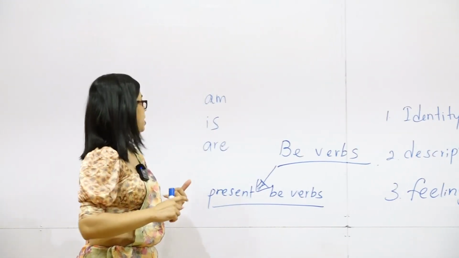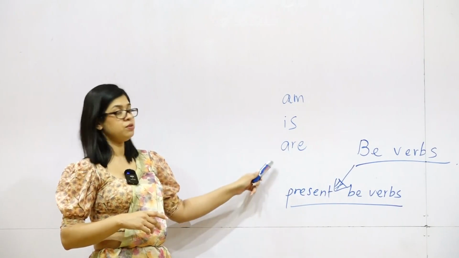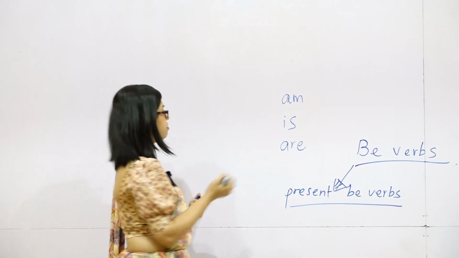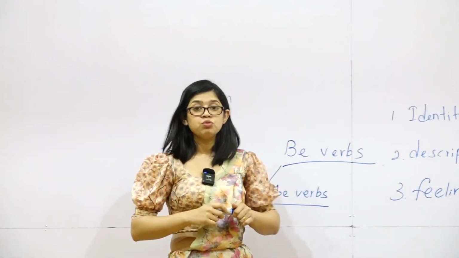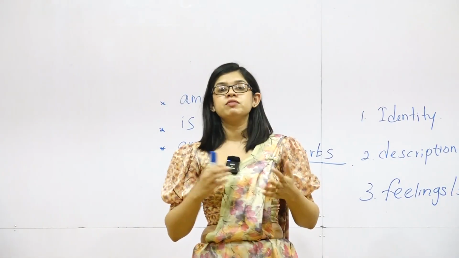Let's see now. So as I told you, present be verbs include three main verbs. Am, is, are. The other thing you have to know is that these are different from action verbs.